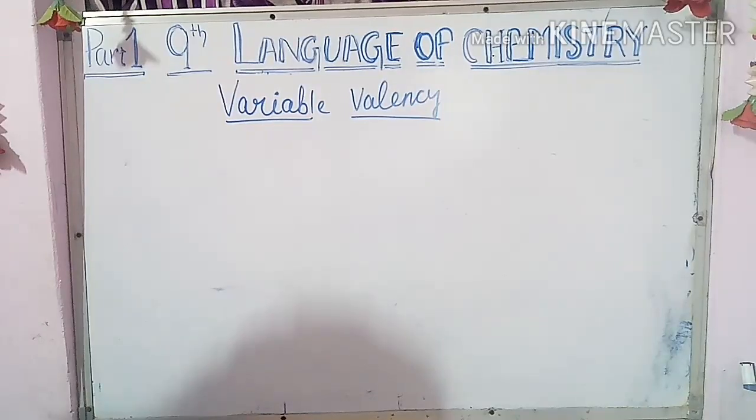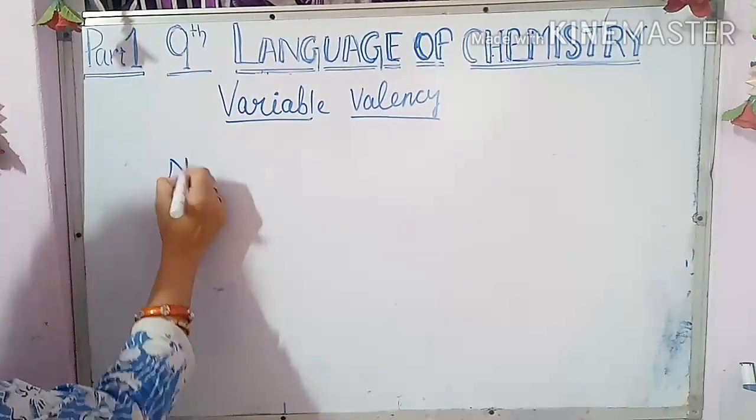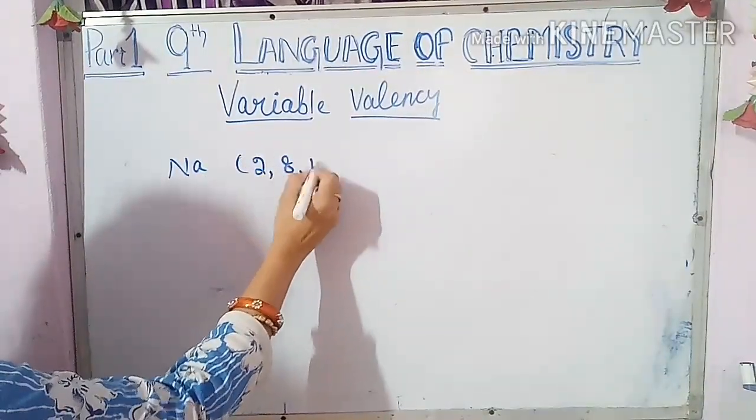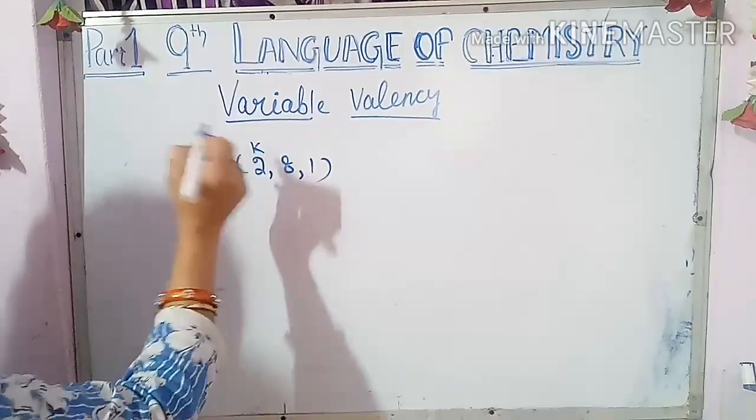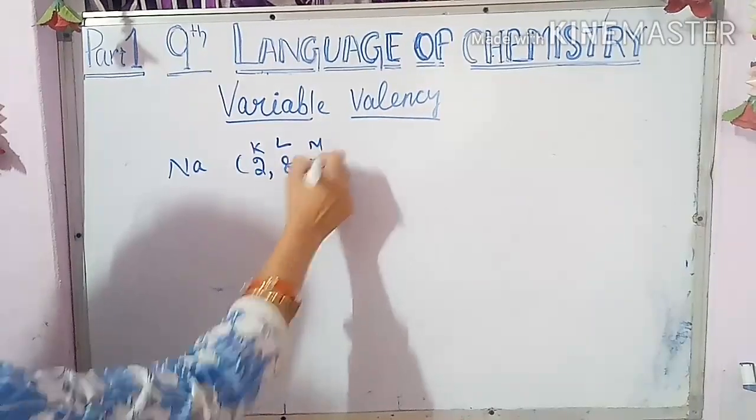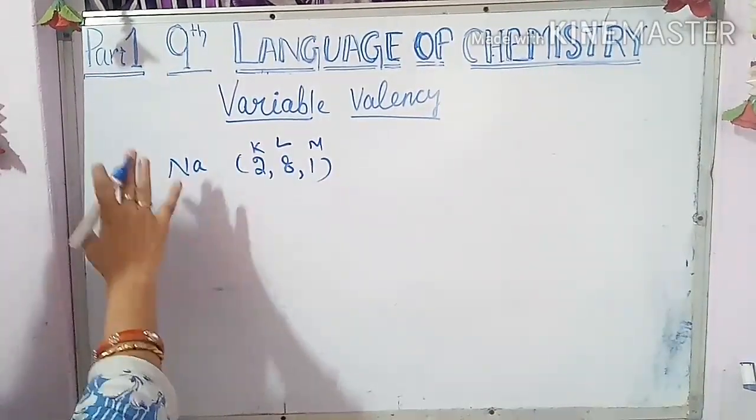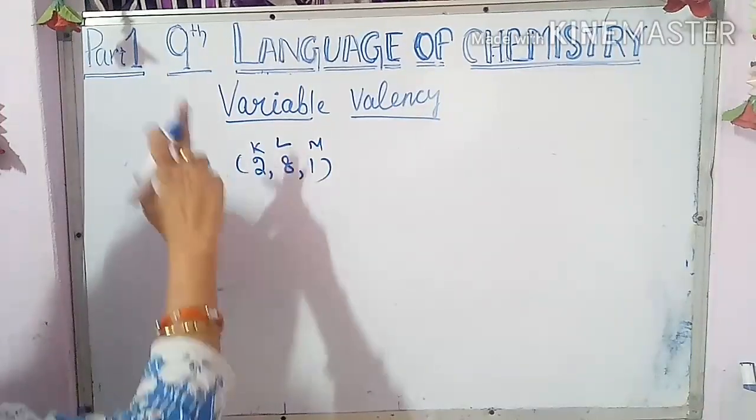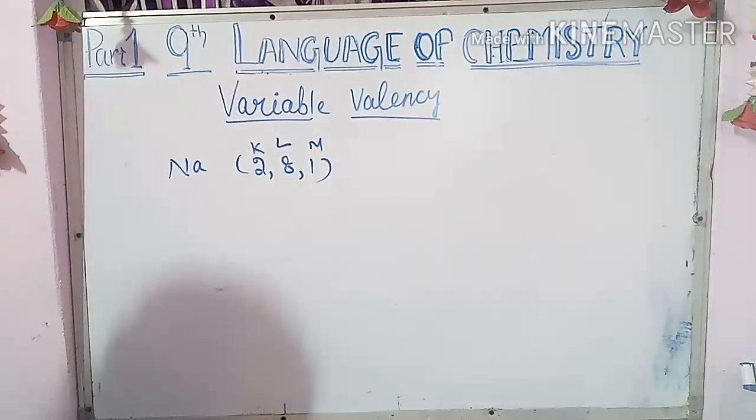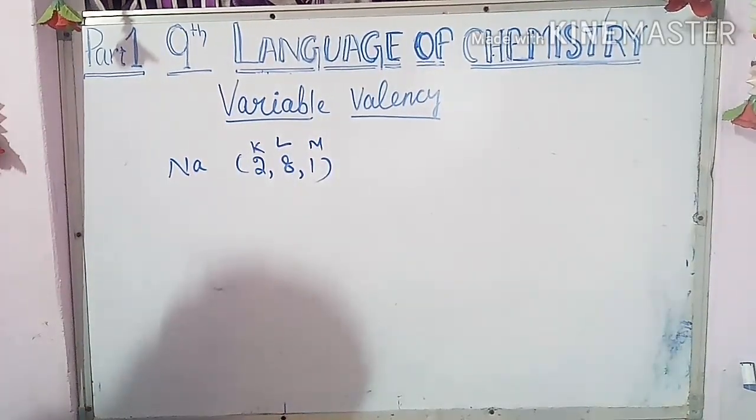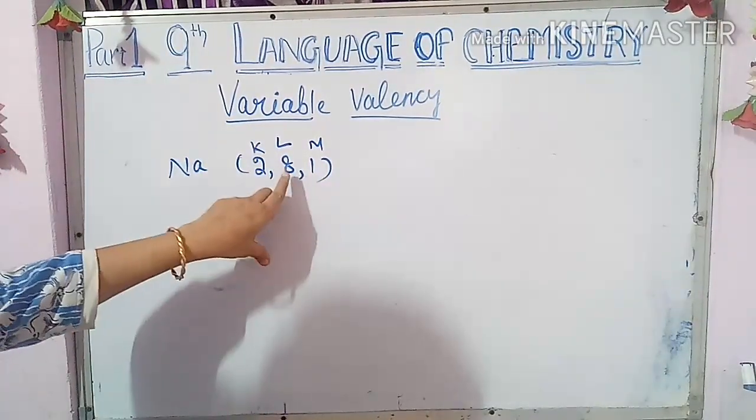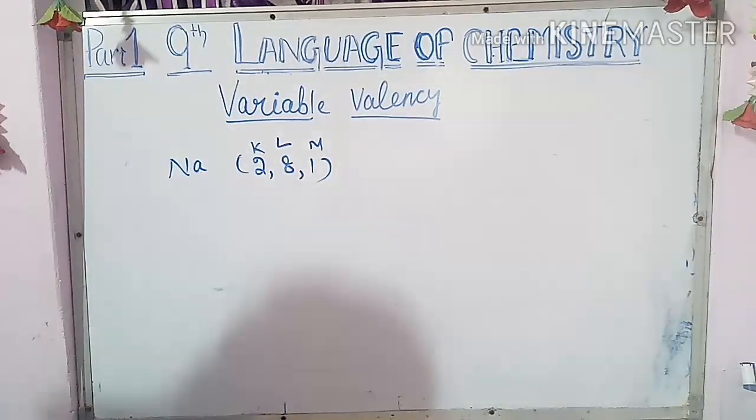Suppose sodium is there. What is the electronic configuration? 2, 8, 1. Means in the K shell it has completed first, after that the L shell is completed, then it went to the M shell. So in case of sodium, after completing one shell, it is going to the next shell. But some elements are there which have higher atomic numbers. In those cases, what they are doing? Before completing one shell, they are going to the next shell.